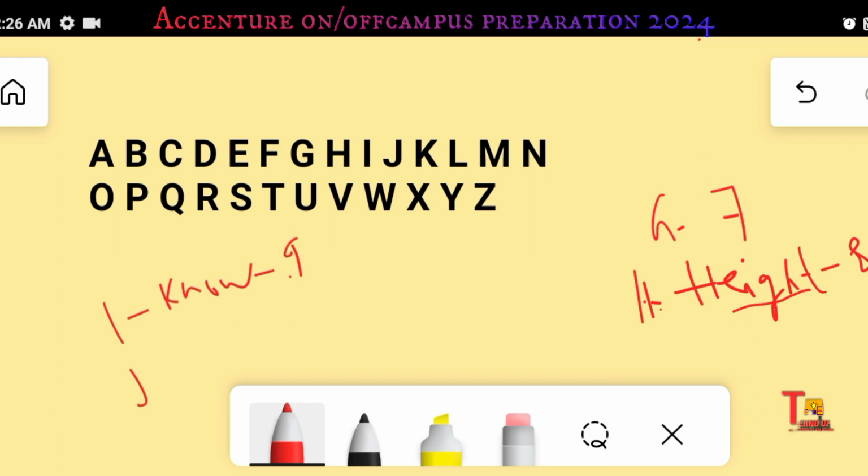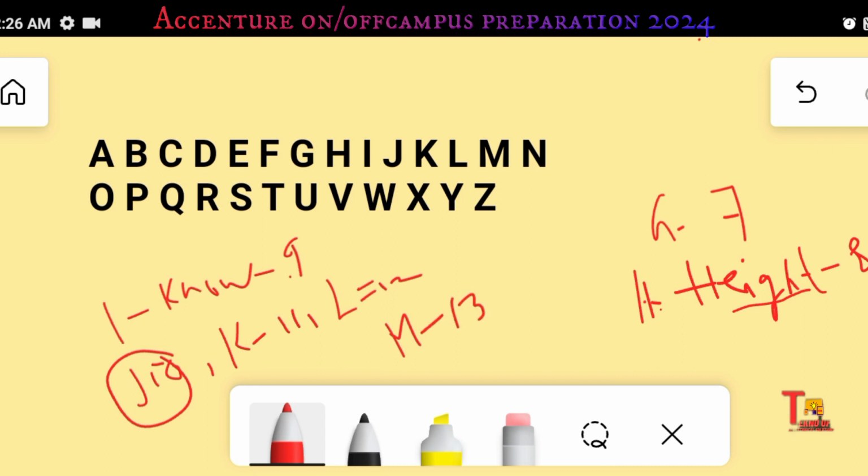J, 10. How? Just remember Geo, right? J10, Geo. And K, Kings 11 Punjab, right? If you know K is 11, then you will say L is 12, right? And M is the middle. So Z is 26, A is 1, so middle is 13, right? M is 13. N is 14 because M 13, you know N 14, right?